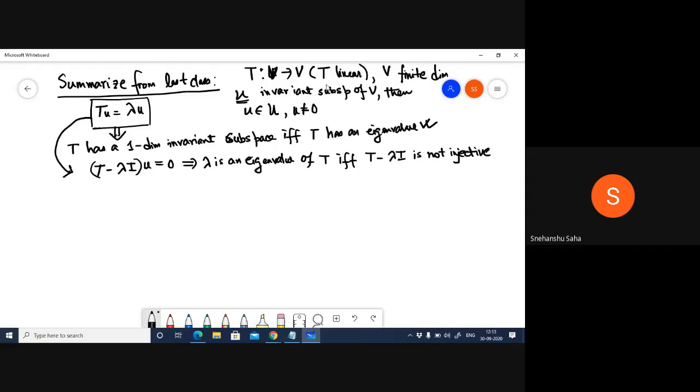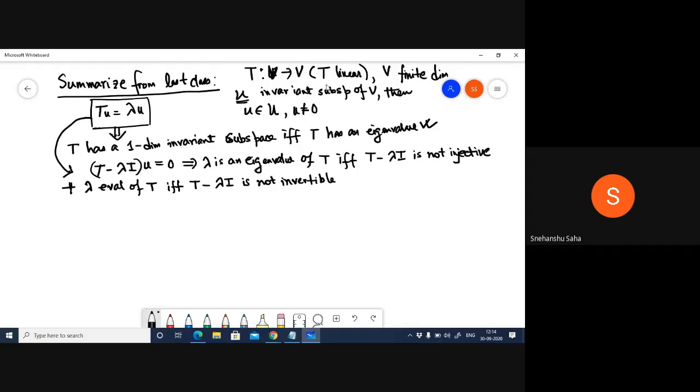Then there's a result which says that lambda is an eigenvalue of T if and only if T minus lambda I is not invertible, right?